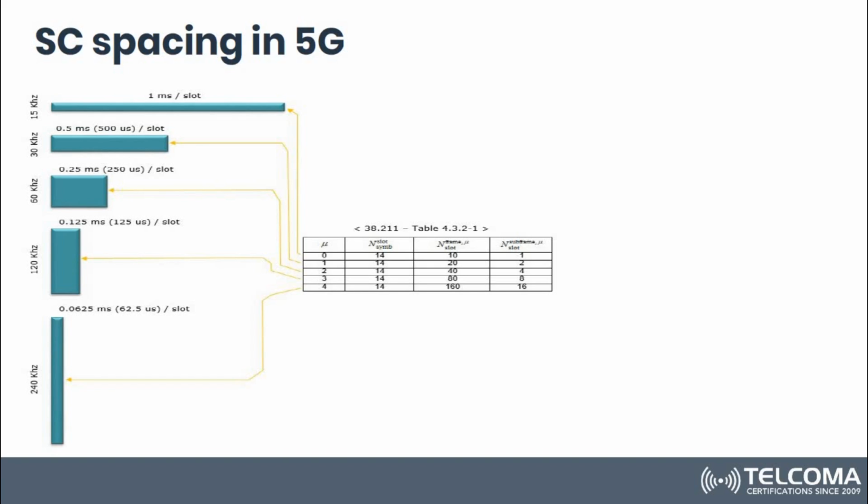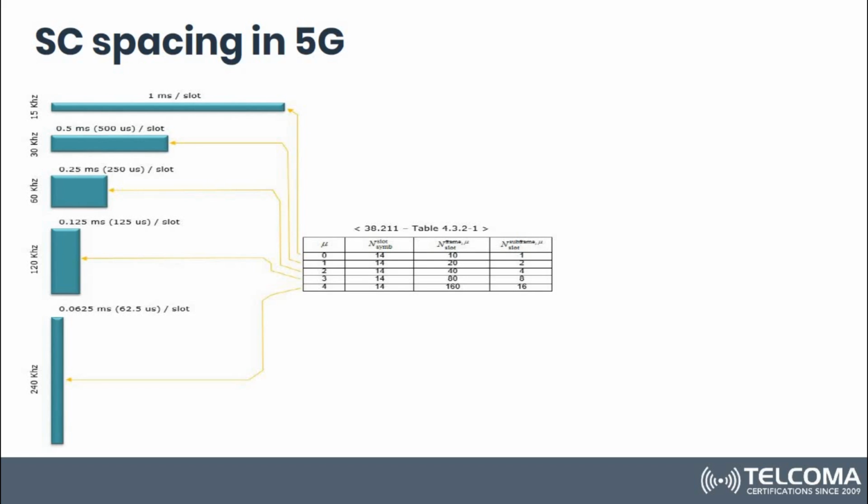As we can see, from 15 kilohertz to 30 kilohertz the slot size came from 1 millisecond to 0.5 millisecond, and then again half to 0.25 millisecond, and it keeps decreasing. So basically with this mini slot concept, we can achieve ultra low latency where we need very low latency. Here there is a table where we have taken a constant of 0, 1, 2, 3, 4,